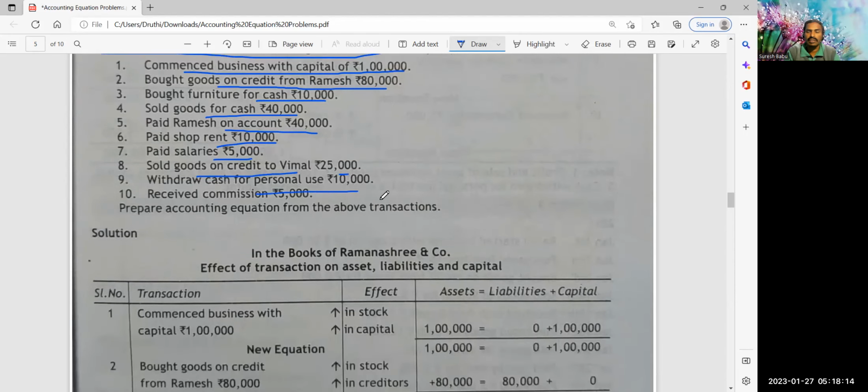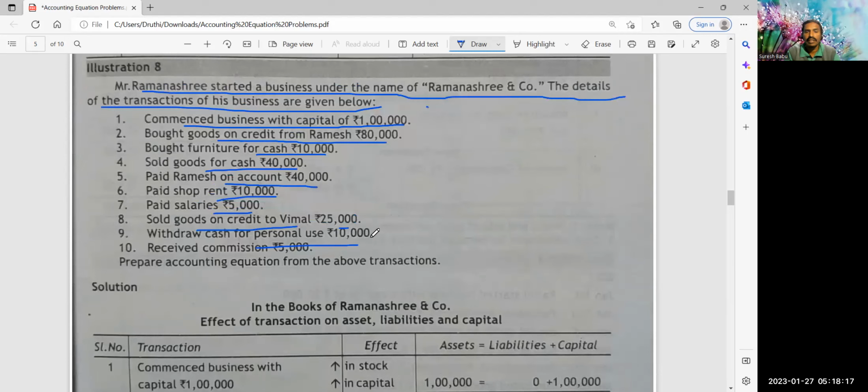Withdrew cash for personal use 10,000 rupees. Okay, so cash minus 10,000 rupees, capital minus 10,000 rupees. Received commission 5,000 rupees in cash. Cash increases by 5,000 rupees and it is added to capital, 5,000 rupees.